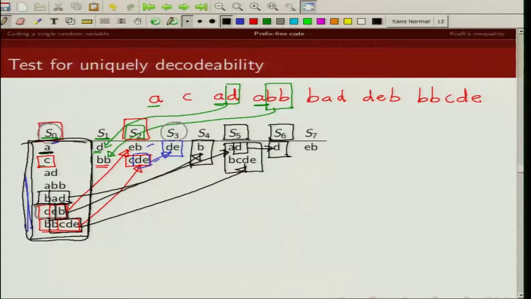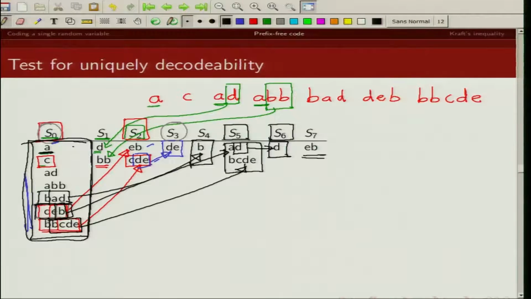And similarly we can find out S7 because if we compare S0 and S6, we see there is a code word here, DEB, which has D as prefix. So the suffix is EB. Now do we have any code word in S7 or S0 which is a prefix of each other?